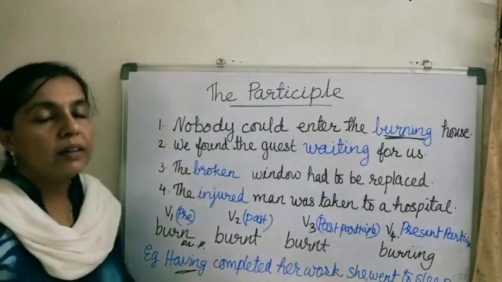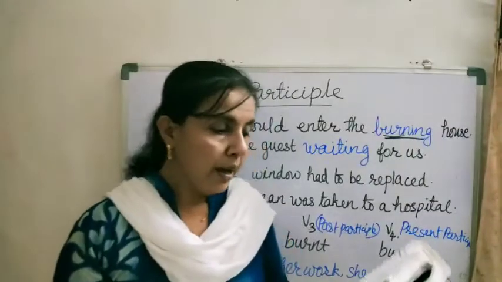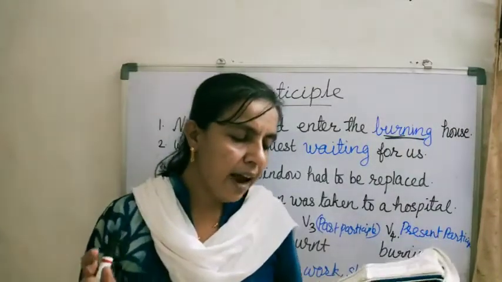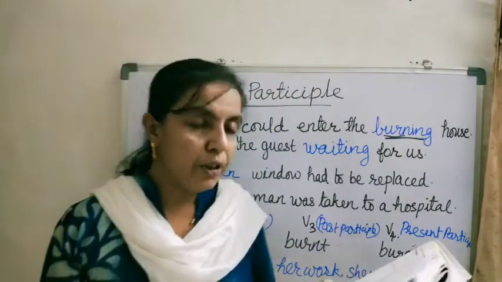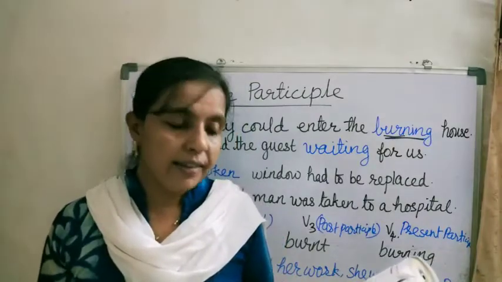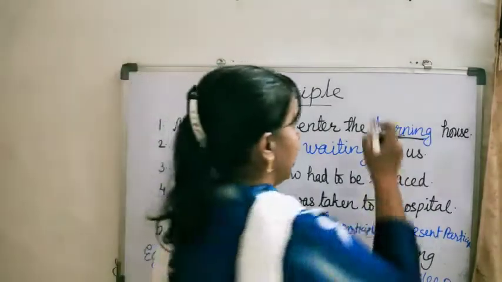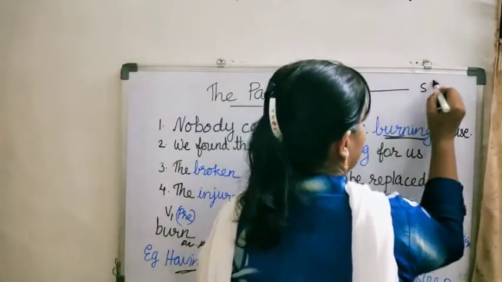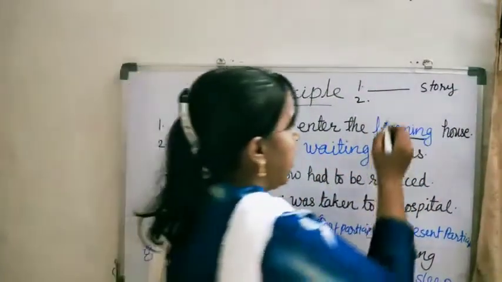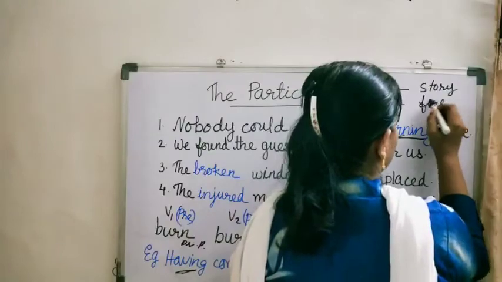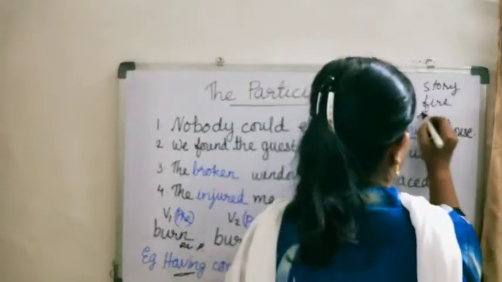Okay, there is one exercise in your textbook. Exercise number 8 is: add a suitable present or past participle to the following. First one or two we will do here. The rest are homework for you. I'll write here. First one, dash story. Second, dash fire. And third, dash hurt.